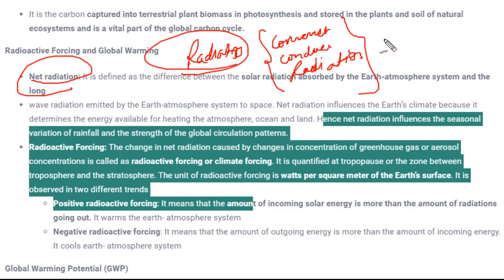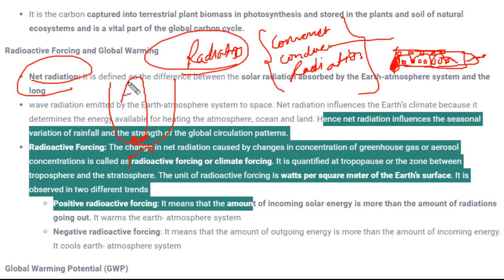If we talk about conduction, in conduction energy transfers from molecule to molecule. This is a very basic concept, you must be knowing, but I am still revising it for you. For example, if there is some hard material and you heat it from one end, heat will transfer through the molecules to the other end. Next is convection. Convection occurs in liquids. If you take a tumbler and start heating, the hot water will move up and the colder water will move down. This is due to the convection form of energy transfer.